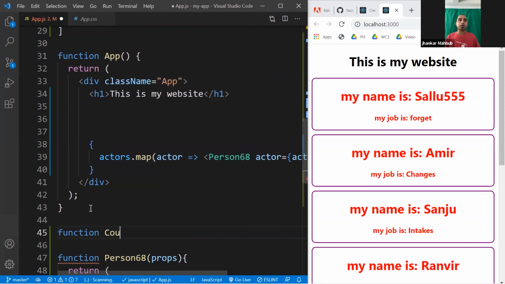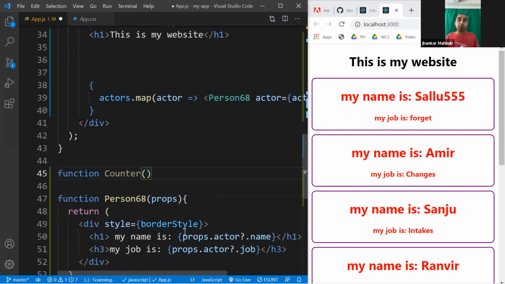And this would be Counter. That means I want to do some count. And if I accept some property, then I need to write props. If I don't accept any, then I don't need to write the props. Like this one didn't, this one didn't. We needed to accept some props, that's why we declared this parameter props.